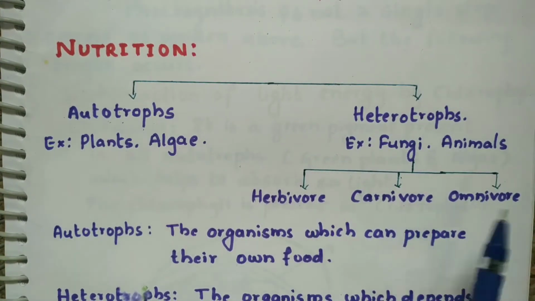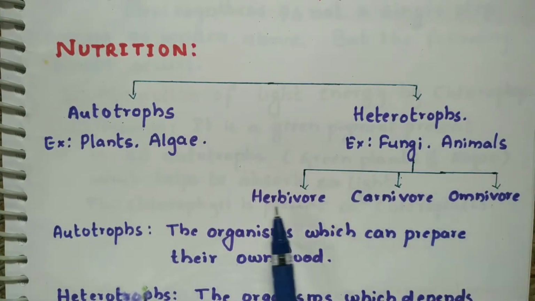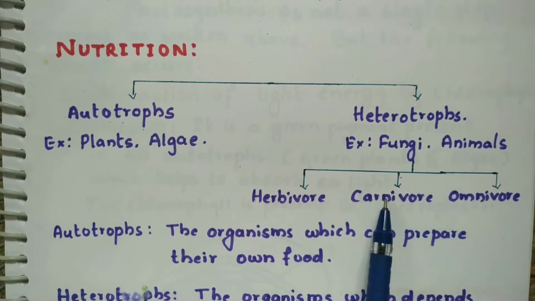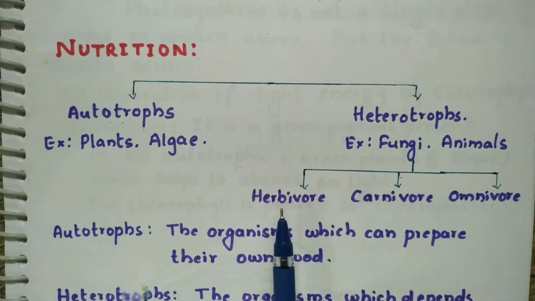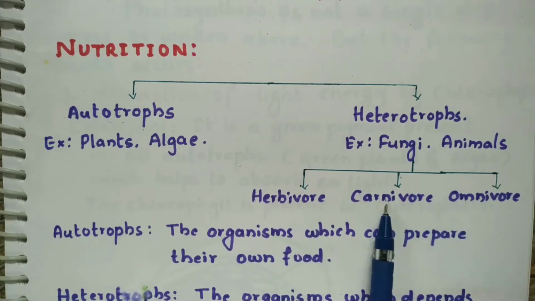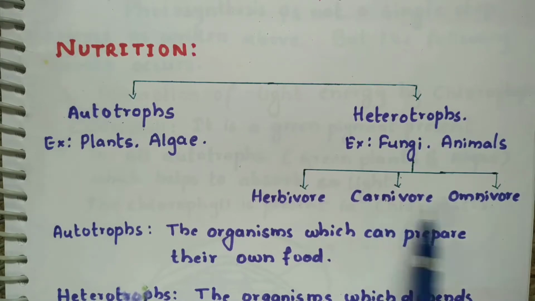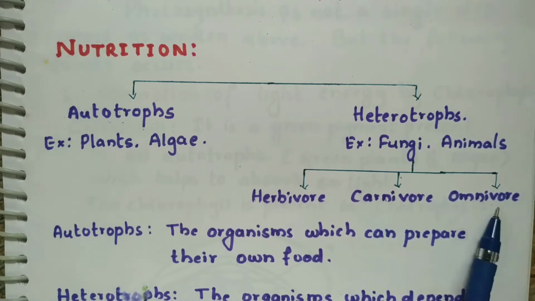herbivore, carnivore and omnivore. You would have studied them in your classes when you were young. Herbivores are the organisms which eat only plants and plant products. Carnivores are the animals which depend on the flesh of other animals. Omnivores depend on both plants and animals.